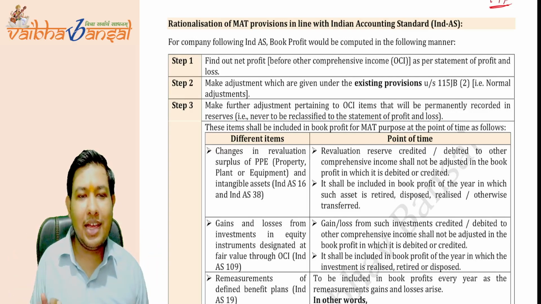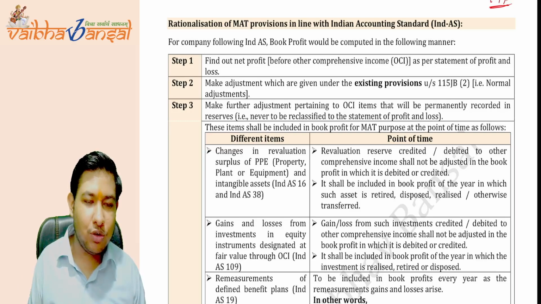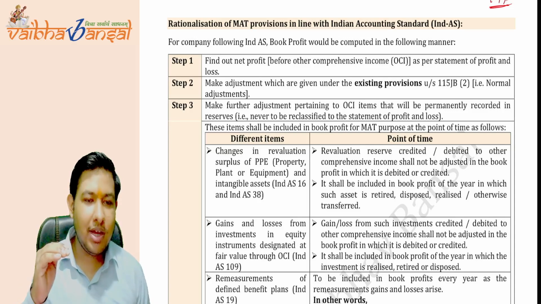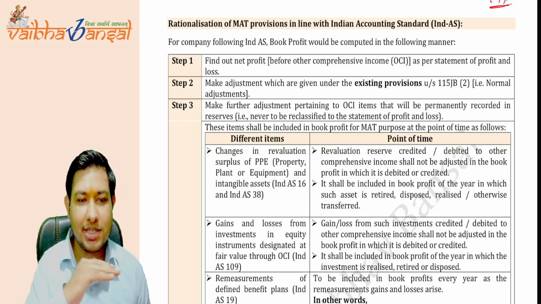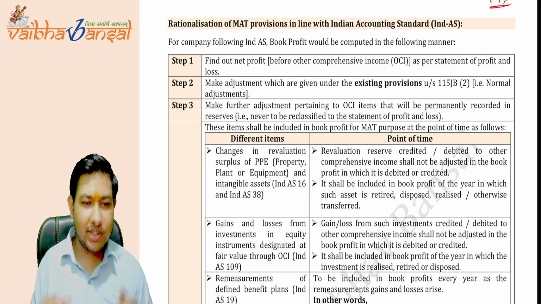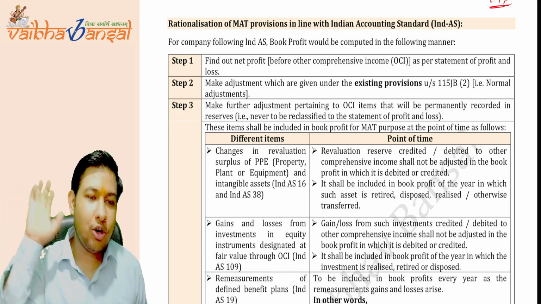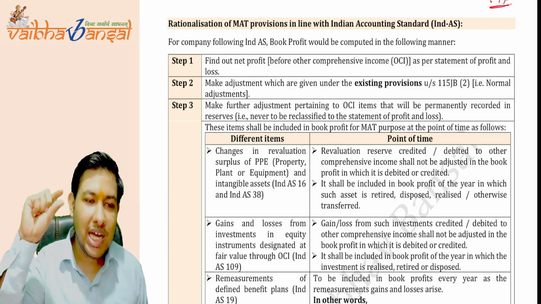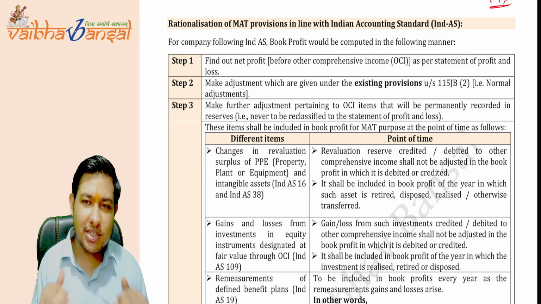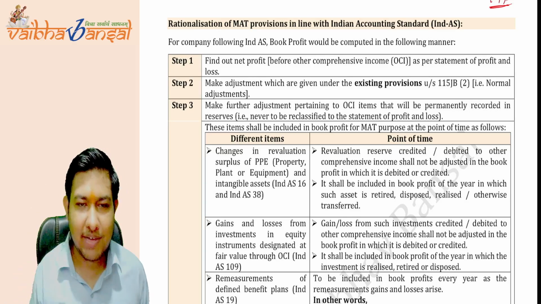The Indian Accounting Standards have come up with the concept of OCI, the other comprehensive income. You have studied it in the FR as well. There is a net profit while preparing the statement of profit or loss, then we add the other comprehensive income, and then we show the total comprehensive income. So the government is saying take the net profit before the other comprehensive income, as we are not habitual to it. This is a new concept under the Ind AS. So under step 1, take the net profit before other comprehensive income.